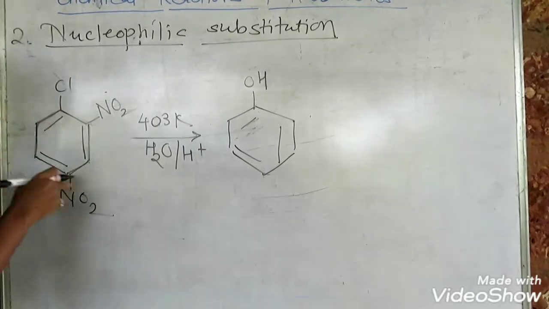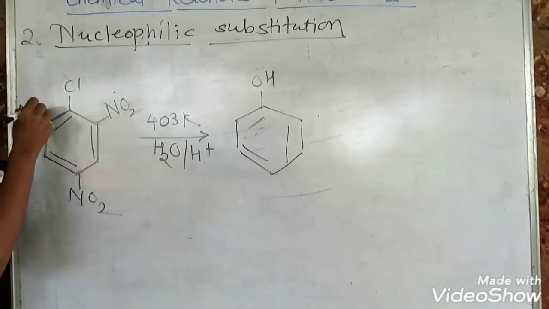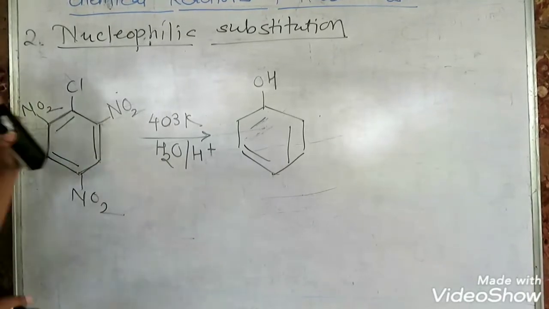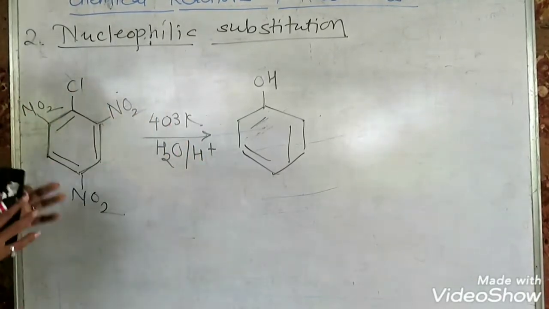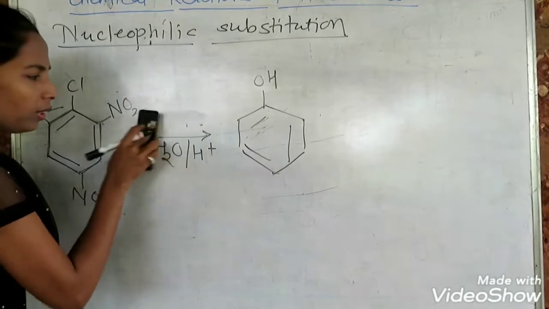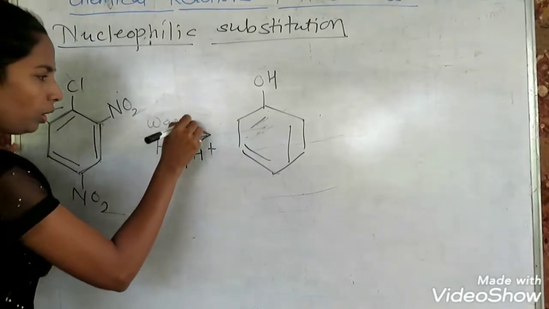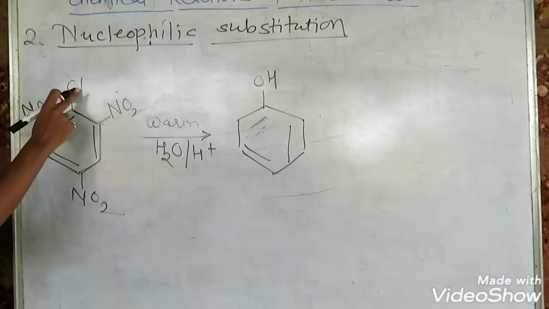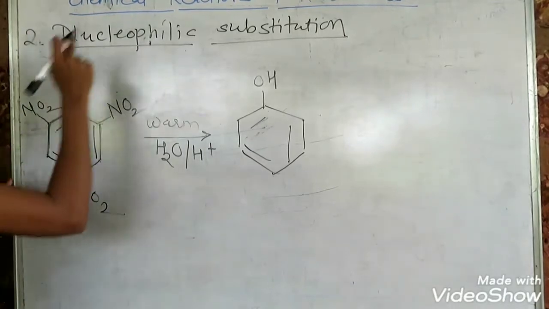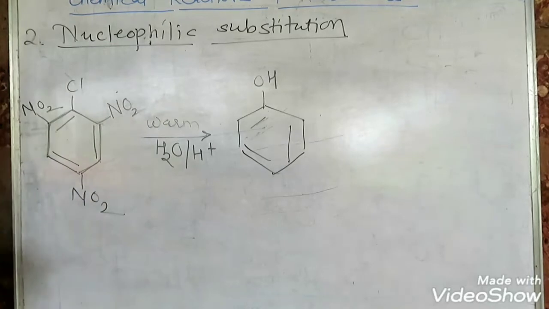If all the positions, 2 ortho and 1 para, are substituted by the electron withdrawing NO2 group, then such a high temperature is not required. You can only warm the solution, and then the bond is easily broken and OH is attached.